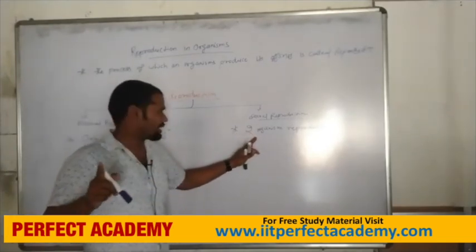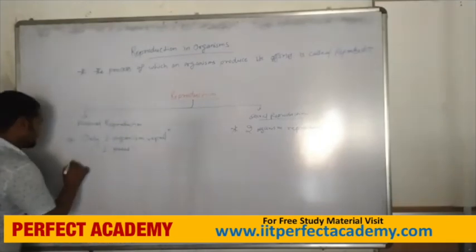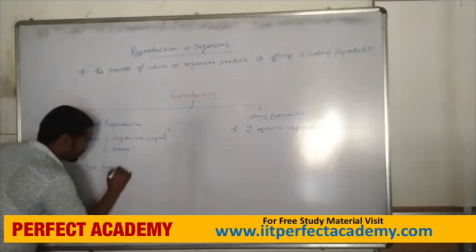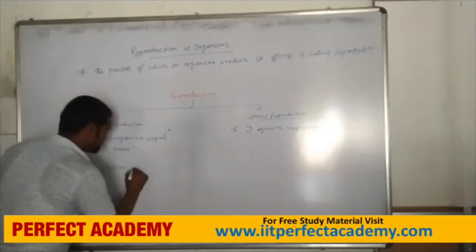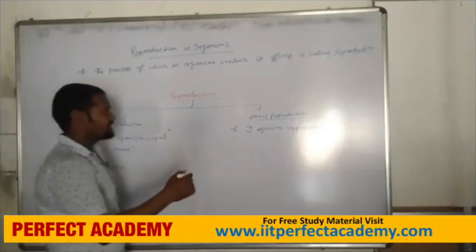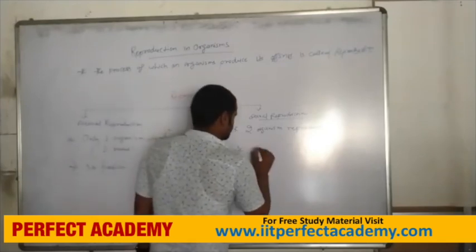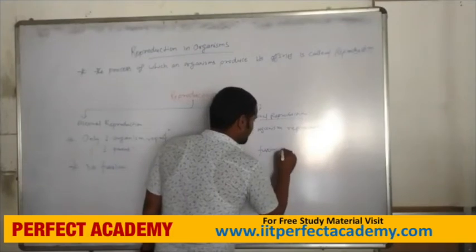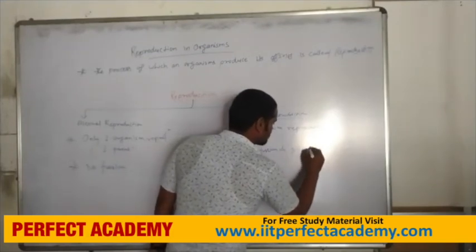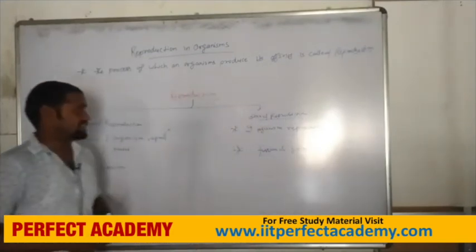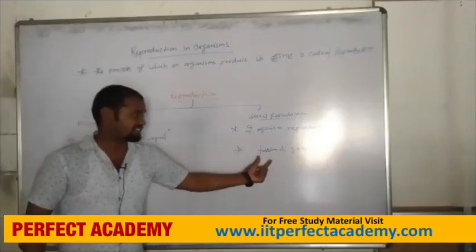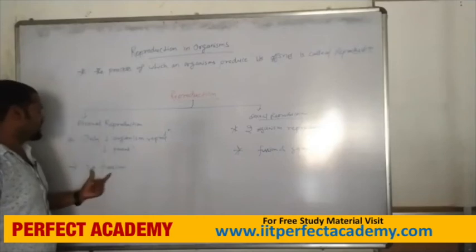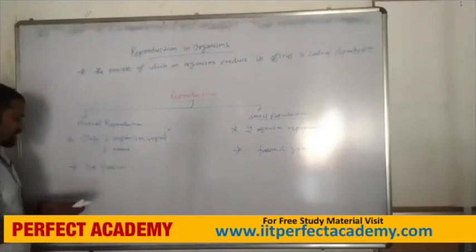Next, asexual reproduction has no fusion requirement, while sexual reproduction requires fusion of gametes. The third point is very important.